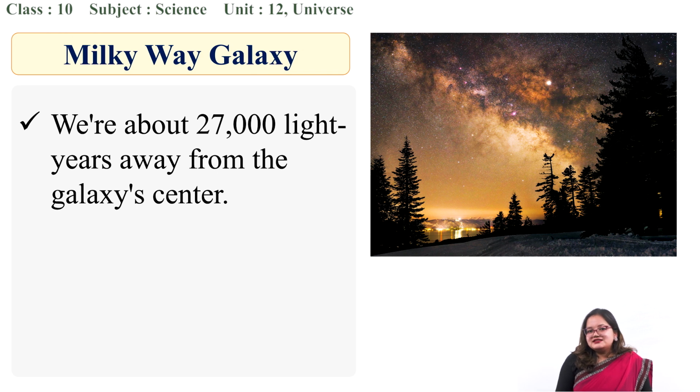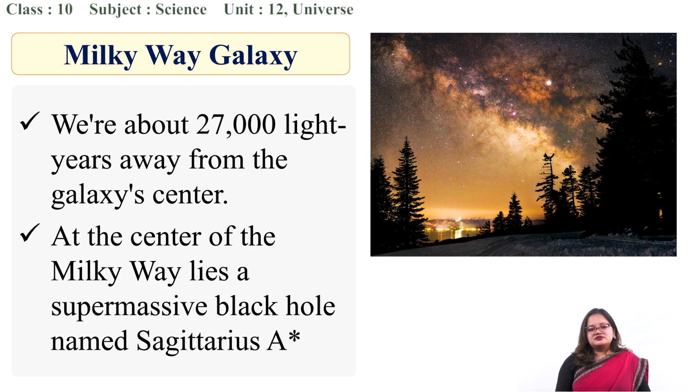So what is at the center of the Milky Way galaxy? Earlier I mentioned that at the center of a galaxy a supermassive black hole is located, right? So in our galaxy also there is a supermassive black hole and its name is Sagittarius A. With this I think we have covered a brief introduction about galaxies and about our home galaxy as well. And along with this, our neighboring galaxy is the Andromeda galaxy.